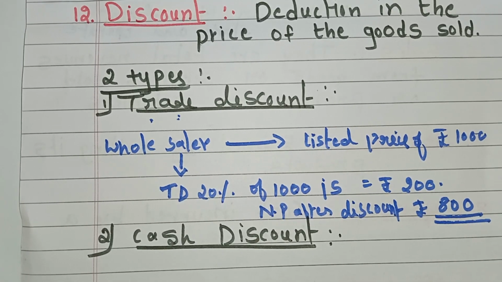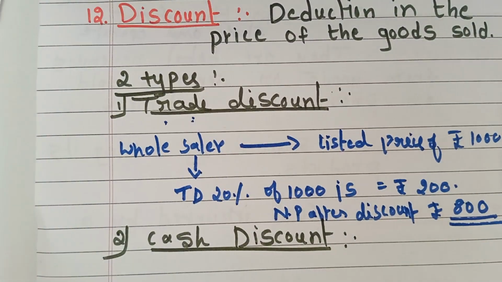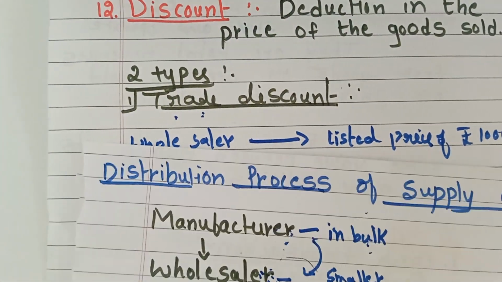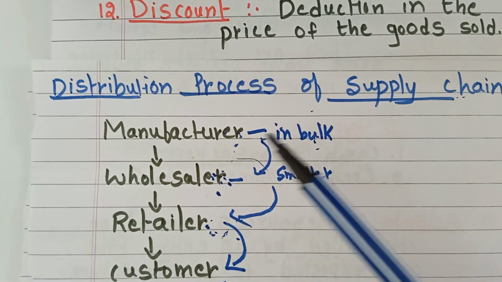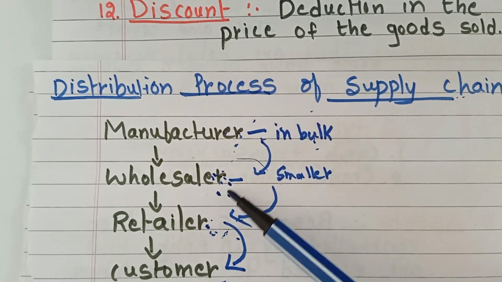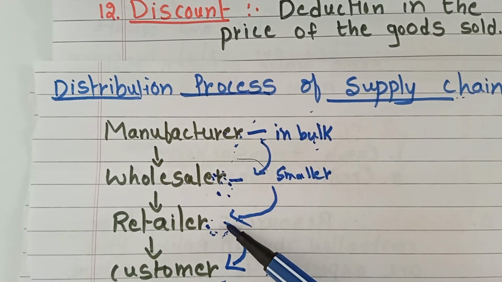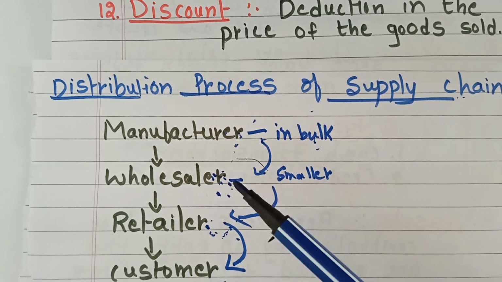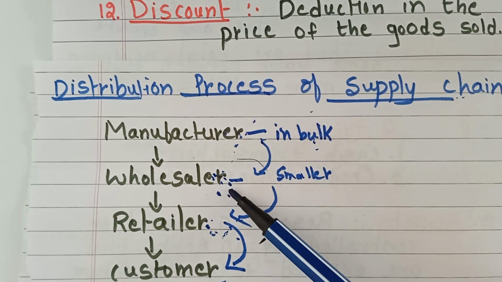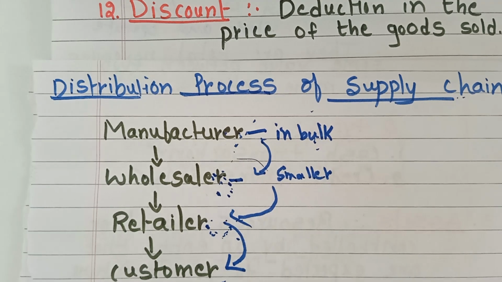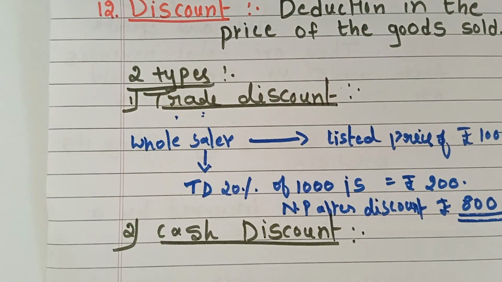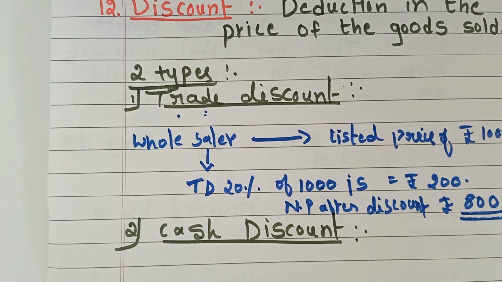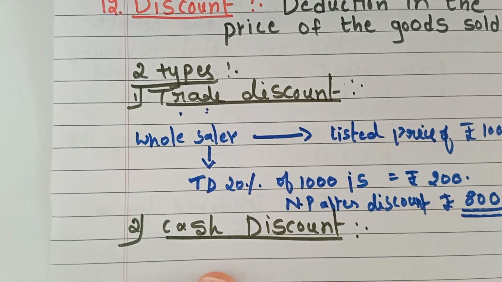It is generally offered by manufacturers to wholesalers and by wholesalers to retailers. Here customers will not come. It is only between manufacturer and wholesaler and by wholesaler to retailers. This is about trade discount. And next we will move to the next point, that is cash discount.